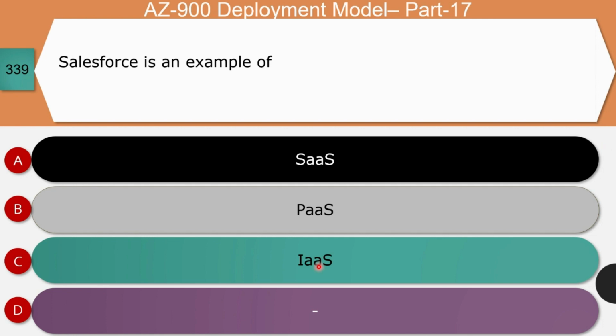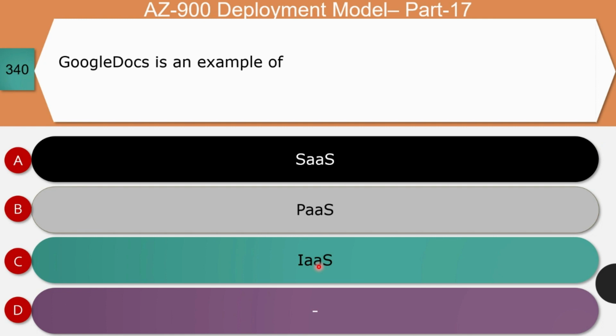Next question, Salesforce is an example of software as a service, platform as a service, or infrastructure as a service. The right answer for this question is option A, that is software as a service. Like SharePoint and Microsoft Office 365, cloud enabled Salesforce is accessible using an internet browser. A customer can access Salesforce using the browsers, and no local software is required on their laptop or desktop. The customer pays the license cost based upon their usage, and so it is an example of software as a service. Option A is correct.